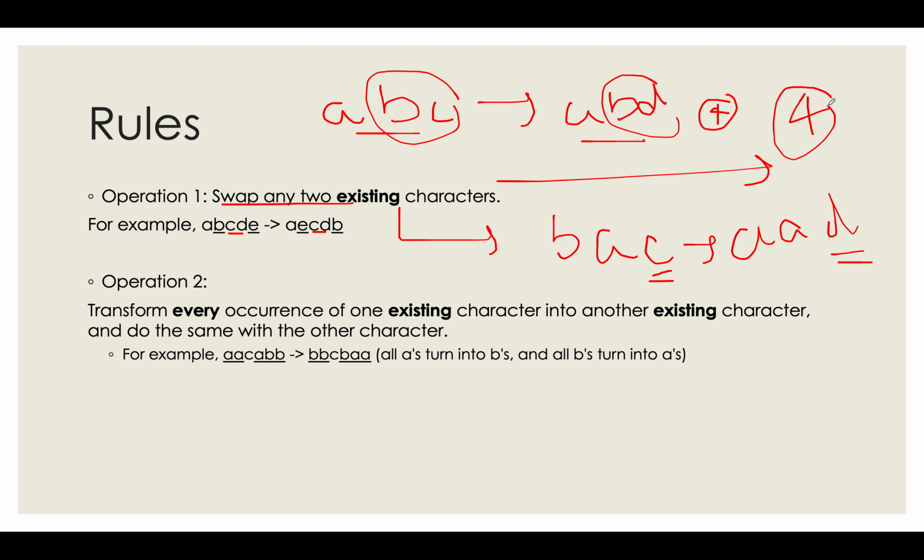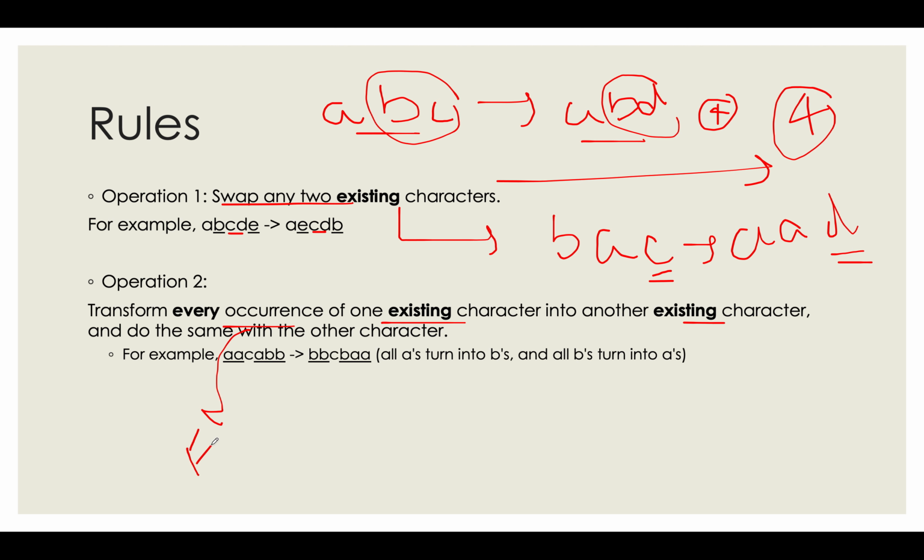So this is the first hint that we got. Let's talk about the second operation. Transform every occurrence of one existing character into another existing character. This gives us the hint that again the character should exist in the string, and do the same with the other character. So transform the occurrence. Occurrence gives us a hint of frequency.